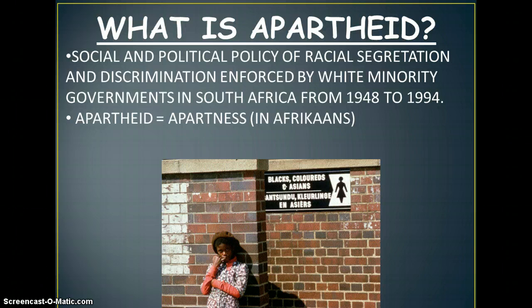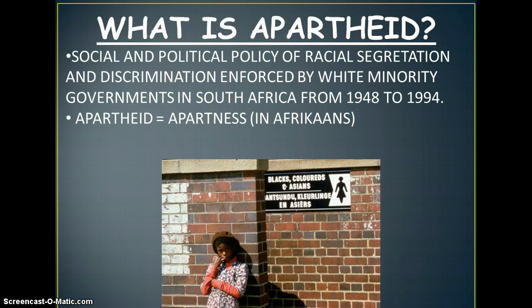You also need to include these notes in your big C, little c worksheet, your context worksheet, only taking notes on the outside circle. We are not working on the inside circle yet. So, social and political policy of racial segregation, that's what apartheid was. It created discrimination and it was enforced by the white minority. So there were whites that came to South Africa, the Dutch and the British, and they enforced this segregation, the minority did.